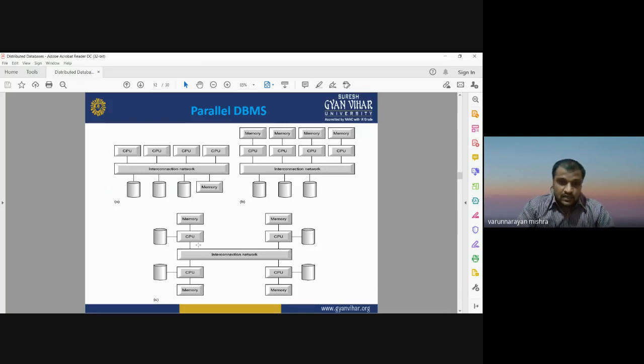And the most important thing is that when you work on parallel database management system, you have to share your memory, because each and every computer has some memory, and each and every computer has some information stored in the disk or hard drive. So we need to share the memory of multiple computers so that they can work in parallel for retrieving the information. This kind of processing is known as parallel database management system.